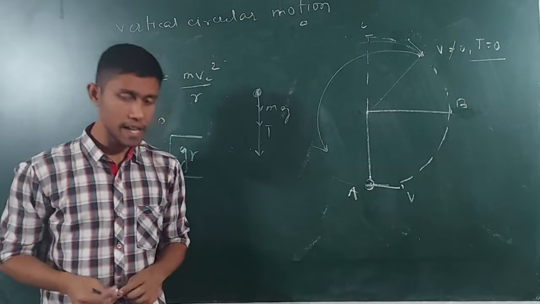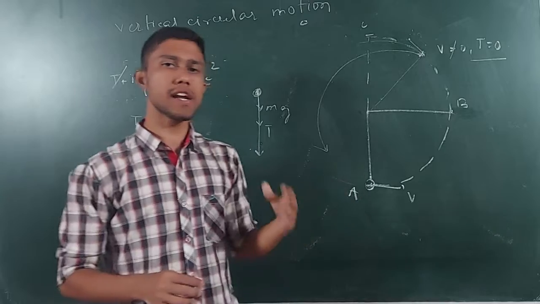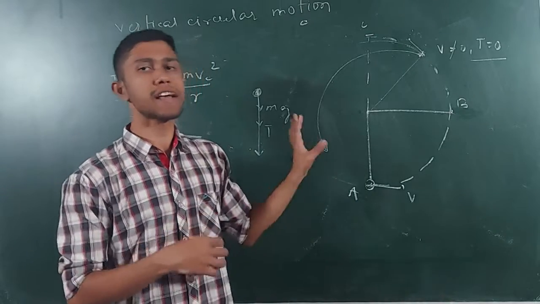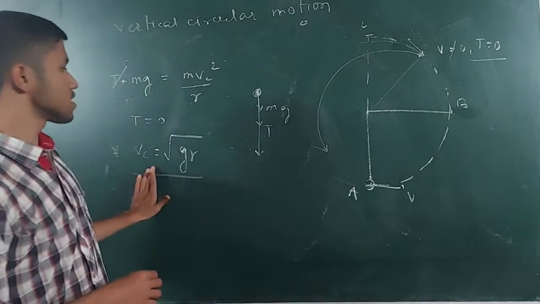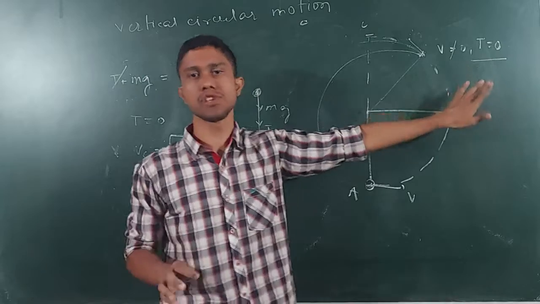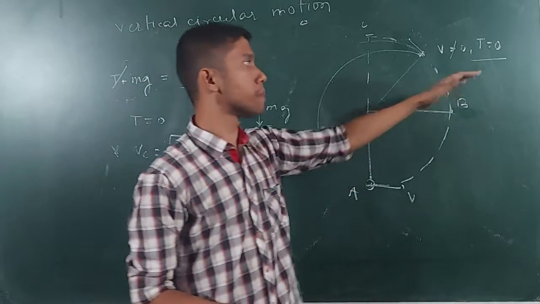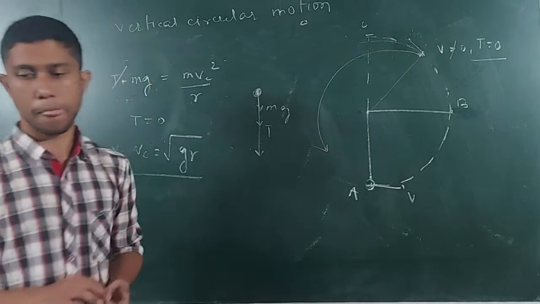So that's why I am telling you guys that at any point between B to C, if the particle is performing anything like case second, the velocity will not be zero. As you can see here, the velocity is never zero. There is velocity, but the tension in the string becomes zero, and that is the reason why the particle leaves the circular path and performs a different motion.